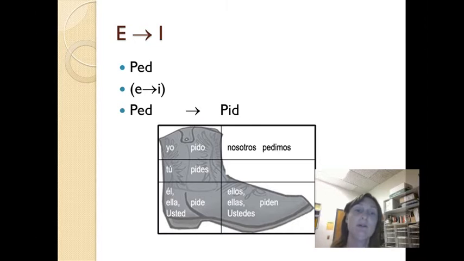Inside of our boot, you can see the I inside the boot, and then in the nosotros form, it goes back to our original stem, ped, right? You'll also notice again that the endings are normal for IR verbs. O, es, e, imos, en, right? Okay.